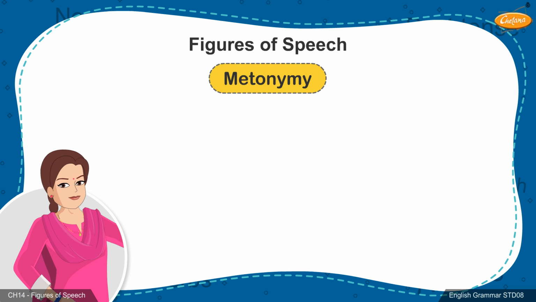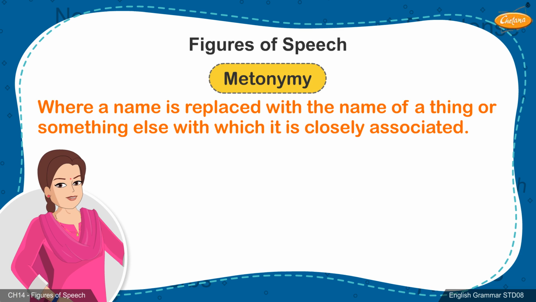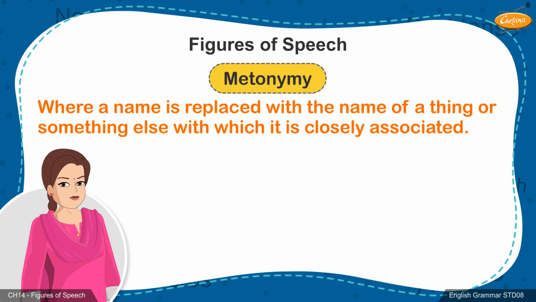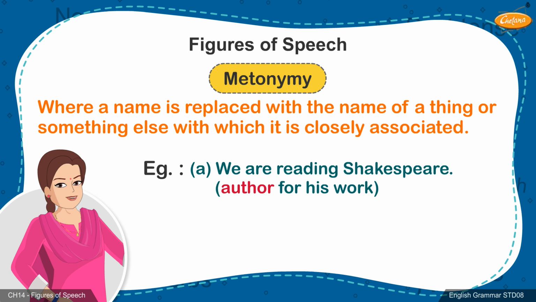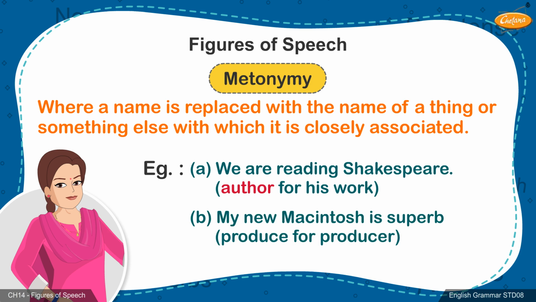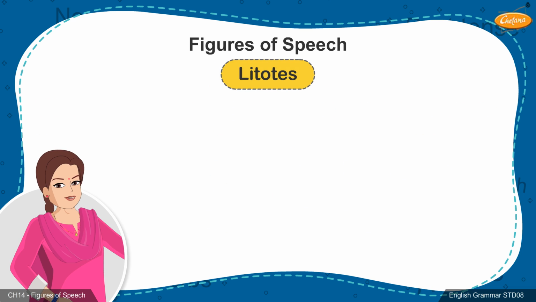20. Metonymy. It is a figure of speech that replaces the name of a thing with the name of something else with which it is closely associated. Example: A. We are reading Shakespeare, author for his work. B. My new Macintosh is superb, product for producer.